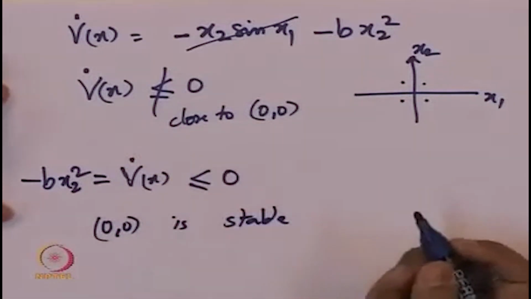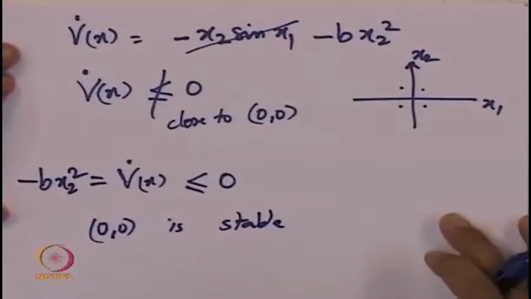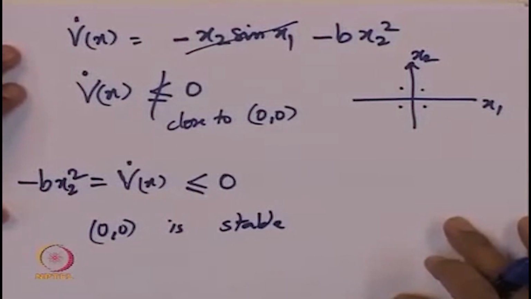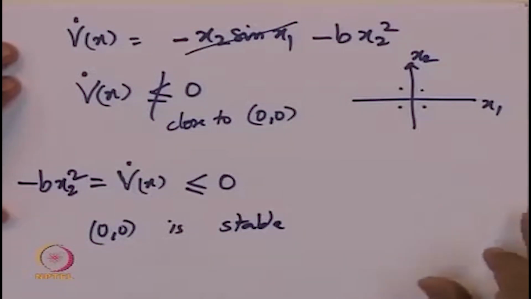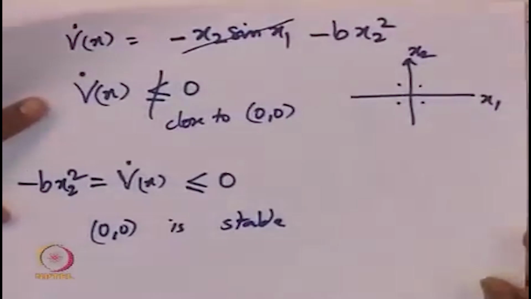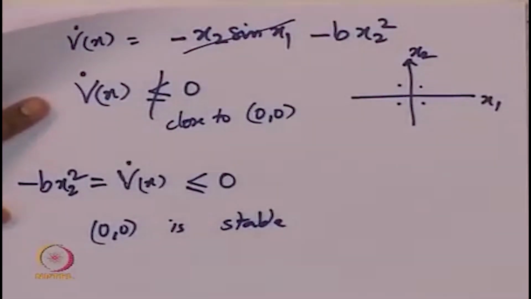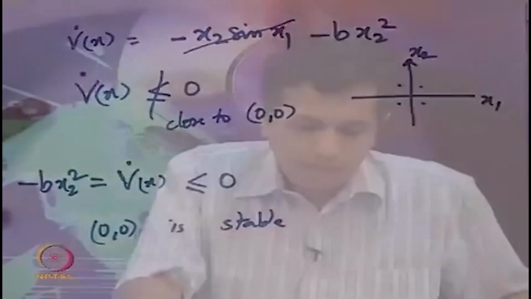However, this had not helped us to prove that the origin is asymptotically stable, even though by intuition we know that the equilibrium point is in fact asymptotically stable, because we have friction which continuously dissipates the energy. So how do we obtain that? This particular Lyapunov candidate does not help us. However, we can use LaSalle's invariance principle for the same Lyapunov function.